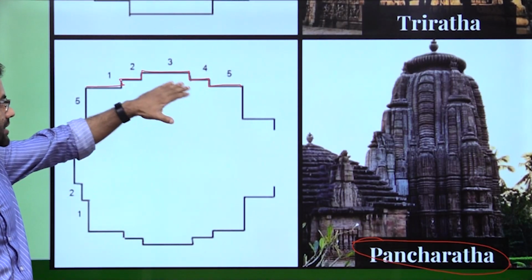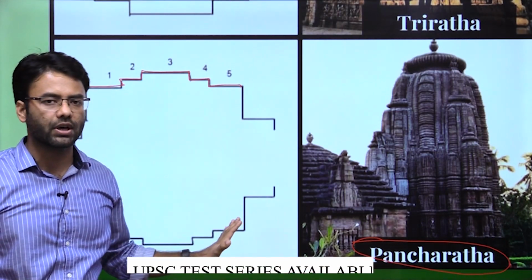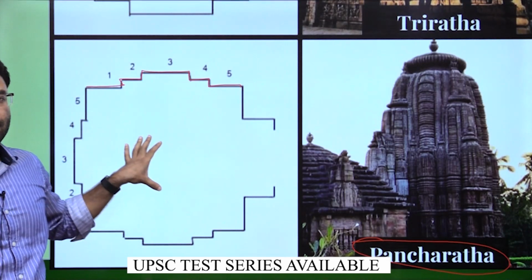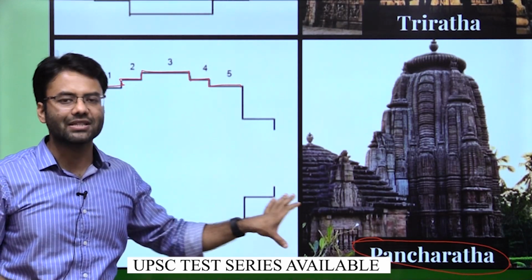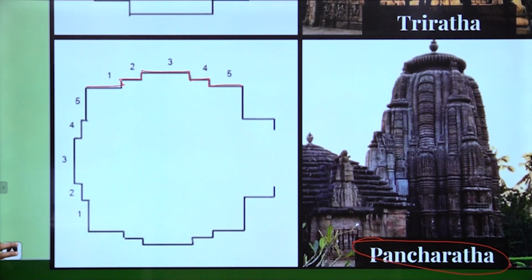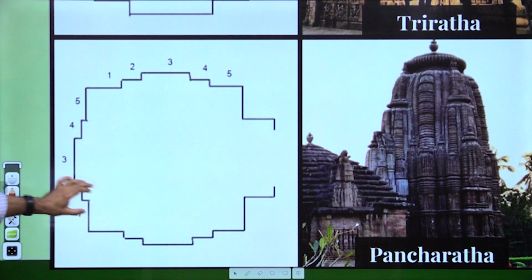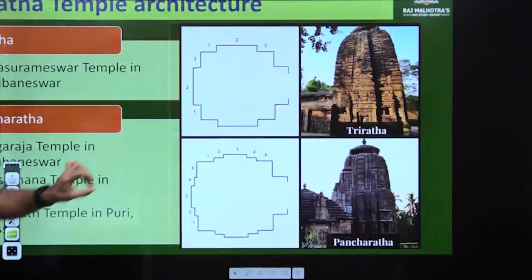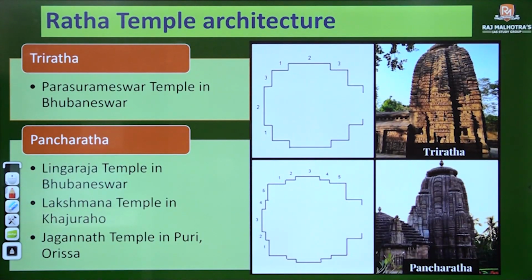So this is basically the base of the whole shikhar, and based on these patterns we classify the shikhars also. That's the reason we call it Ratha temple architecture.